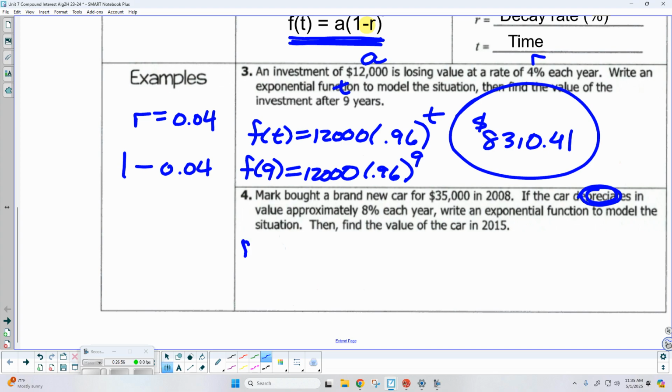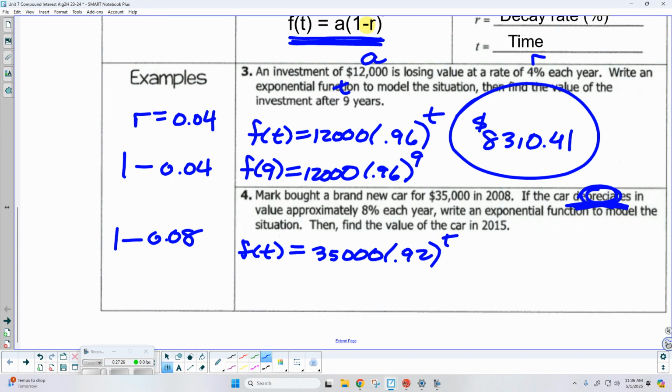So let's see here. F of t. So how much was the car bought for? 35,000. Okay. So it's going to lose 8% each year. So we're going to change that to a decimal. 8% is 0.08. But because it depreciates, it's losing its value, that's why we have 1 minus. So my base is 0.92. Okay, gotcha. And then to the power of t.